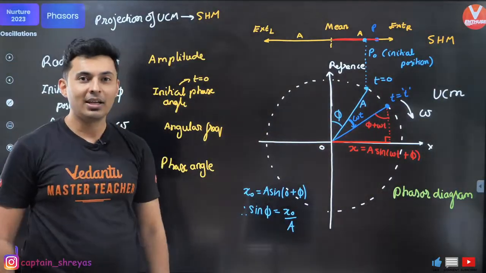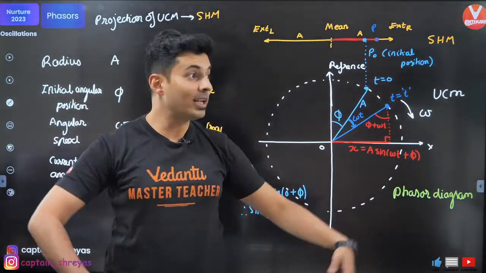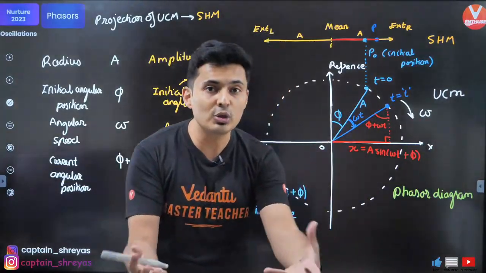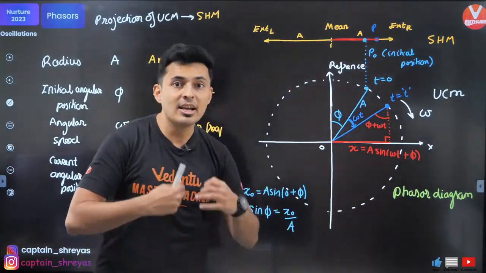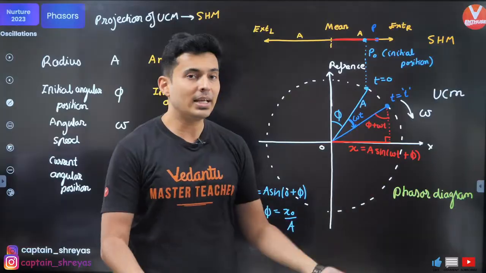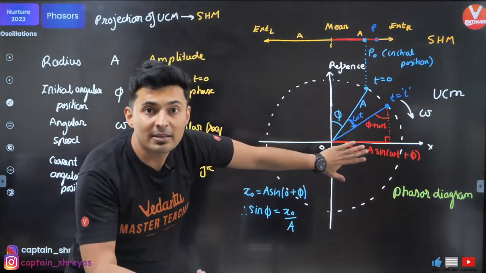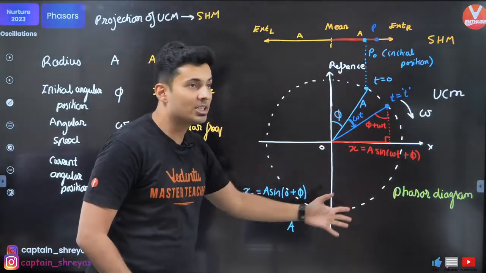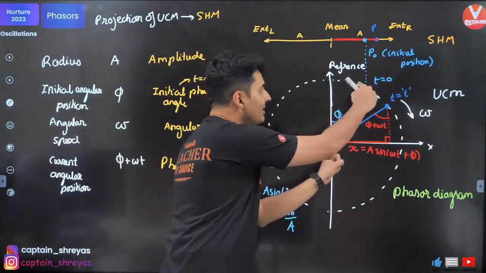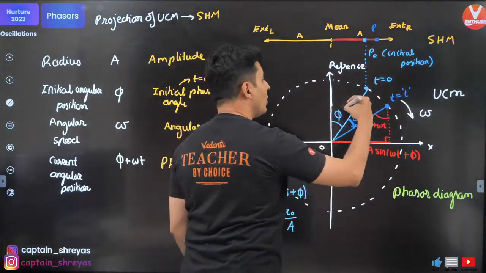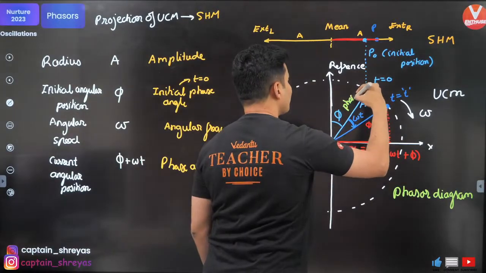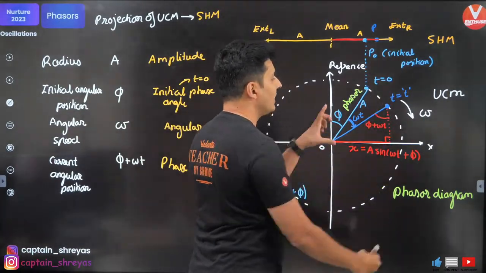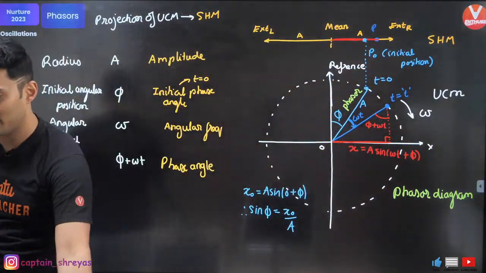Which phase are you in? I'm in a very sad phase of life. I'm in a very happy phase of life. It tells you the situation. So phasor diagram means situational diagram. It tells you where it is in a very simplified manner. Visualization becomes very easy. The thing which is rotating is called the phasor. This is the phasor diagram.